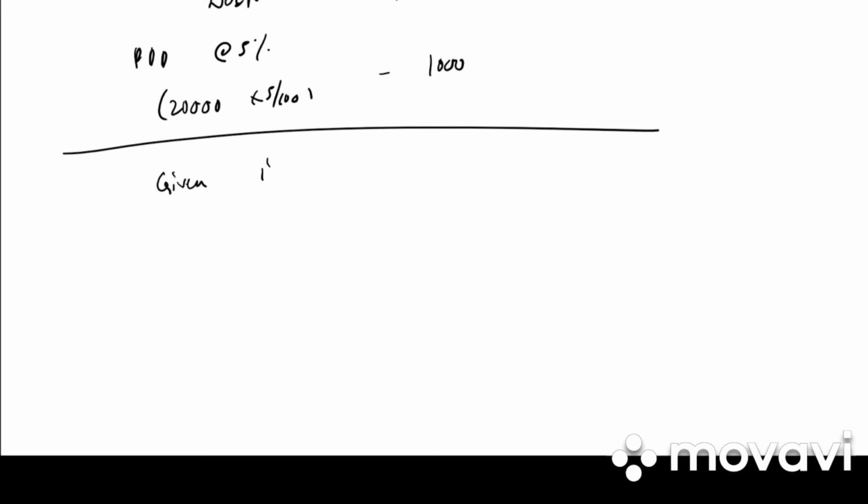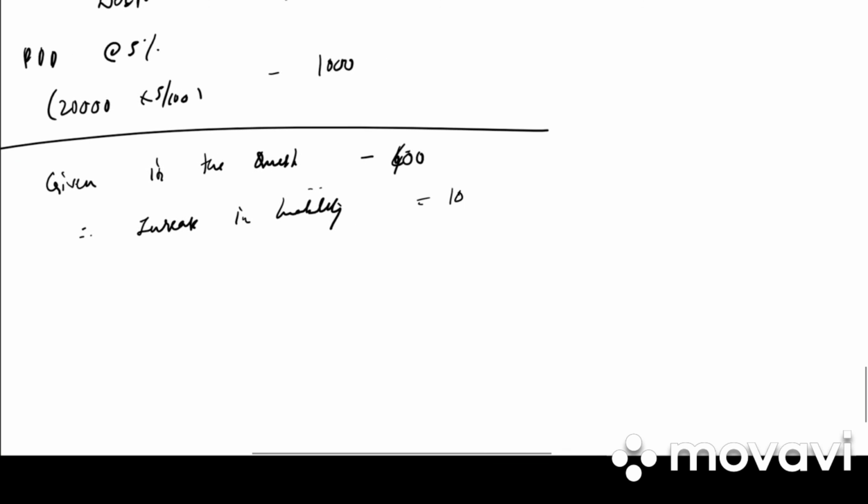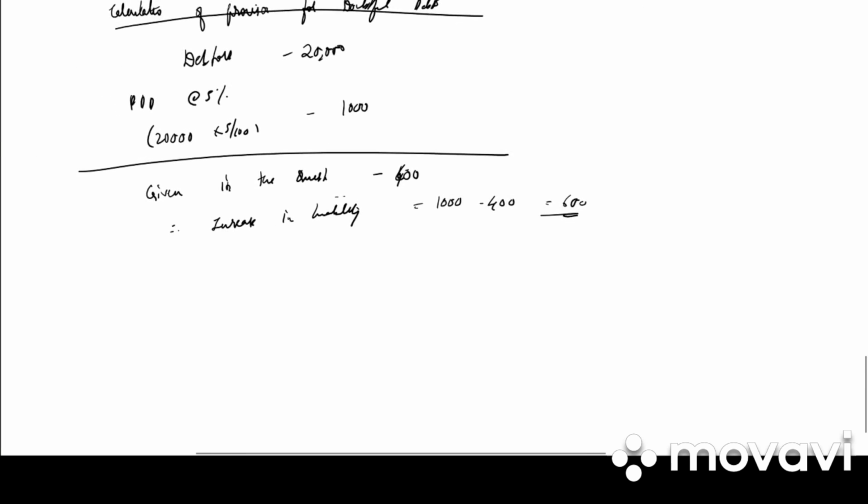Given in the question, 400, therefore increase in liability is 1,000 minus 400, which is 600. Clear?